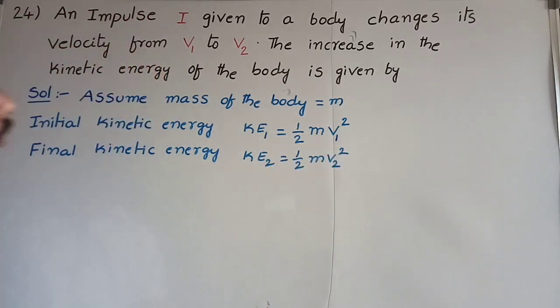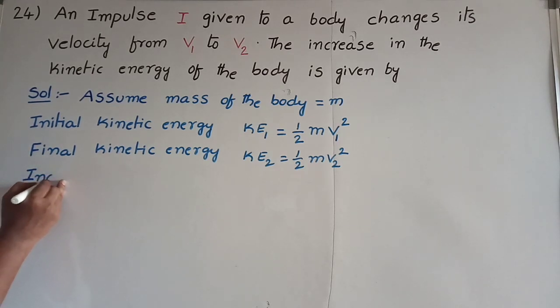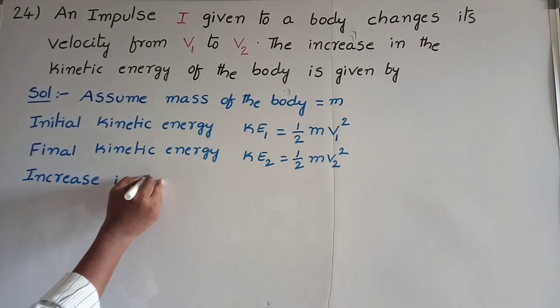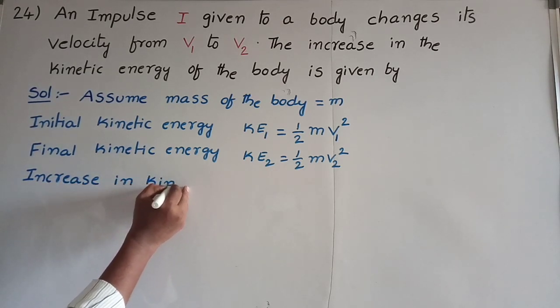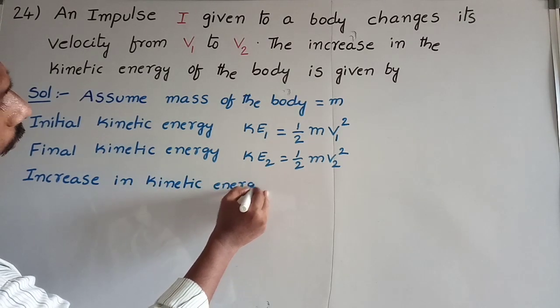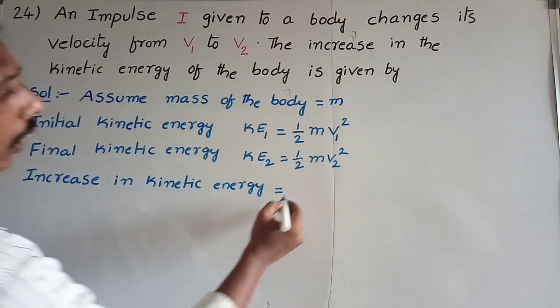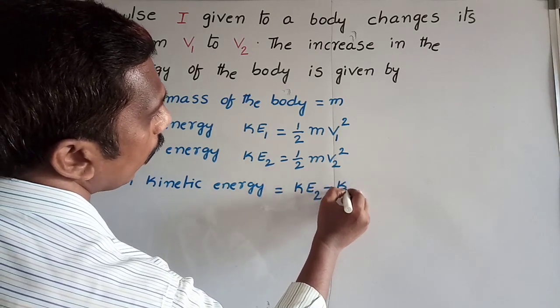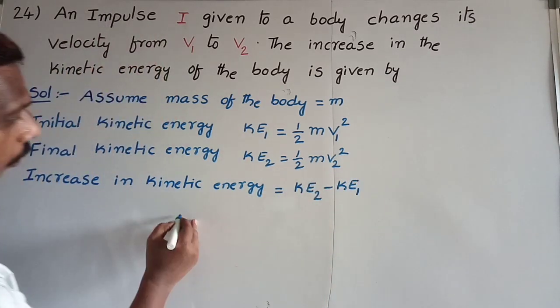In this problem, we have to calculate the increase in the kinetic energy. Increase in kinetic energy means final kinetic energy minus initial kinetic energy. Increase in kinetic energy is equal to final kinetic energy Ke2 minus initial kinetic energy Ke1.